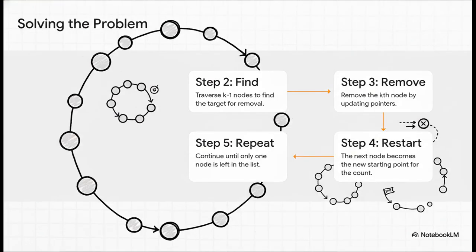And this is the perfect job for a circular linked list. It's exactly like a regular linked list, but with one key difference. The very last node points right back to the first one, creating a seamless loop. To solve the problem, we just move k-1 spots, we remove the kth person, which is super easy, we just change the pointers, and then we start our next count from the person who came right after.